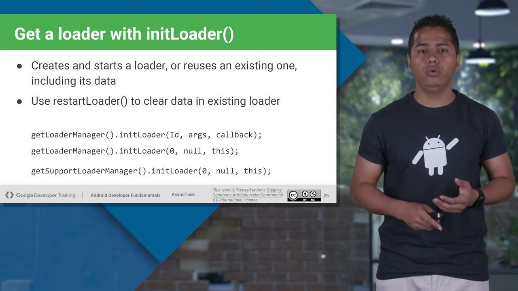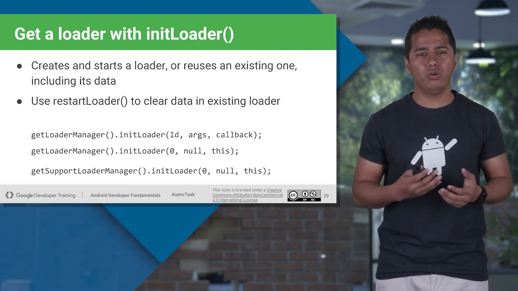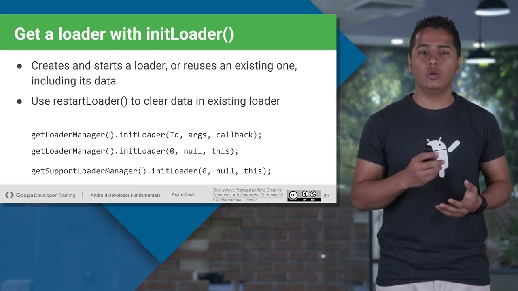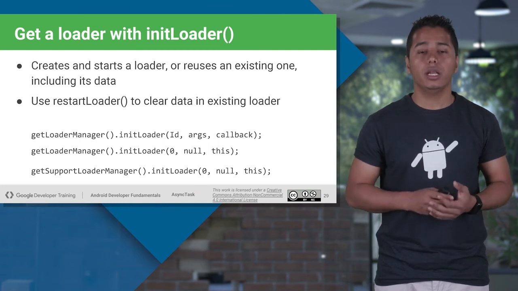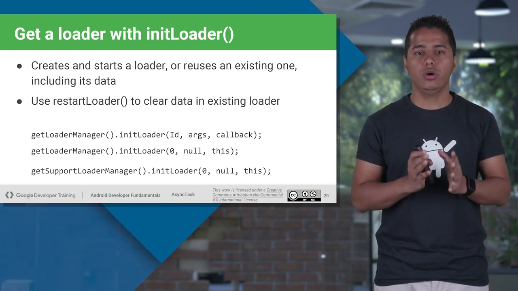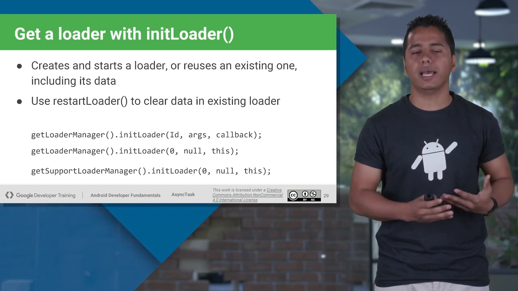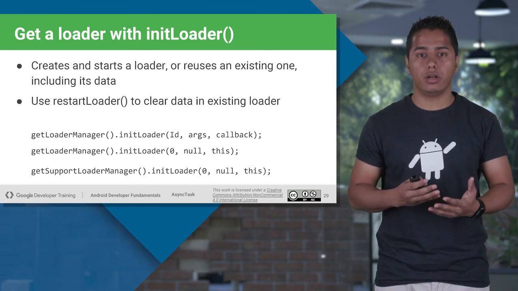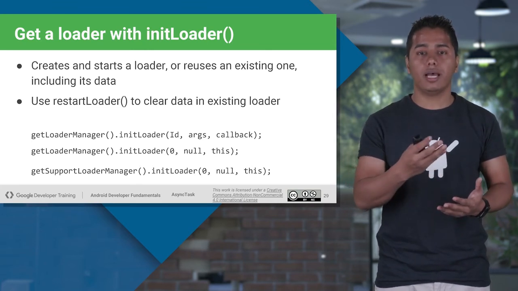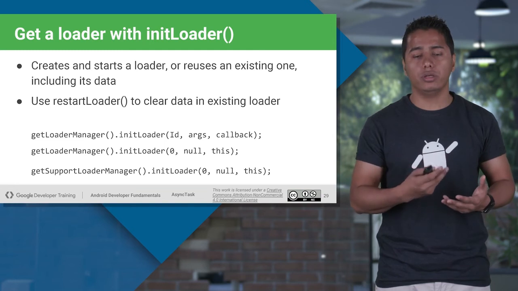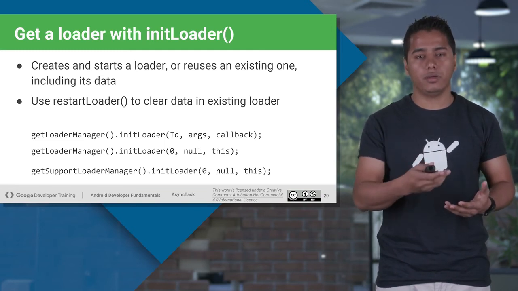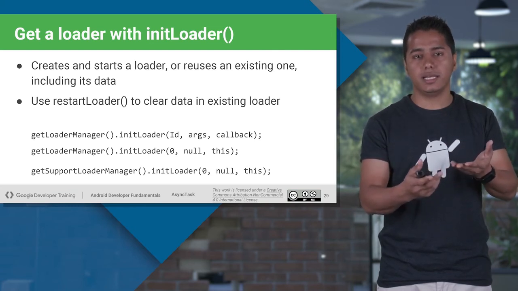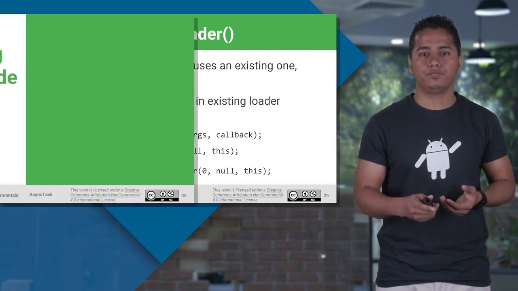So all these methods are provided to you by your loader manager class. So how do you actually start your loader, or how do you actually get a loader object? For that, we have a method known as getLoaderManager().initLoader. Now, initLoader initializes your loader manager class object. Once you get the loader manager class object, your callback methods will start getting called. The very first will be onCreateLoader. We will see that in further slides. But yeah, your loader gets initialized as soon as it sees that the initLoader method has been called.